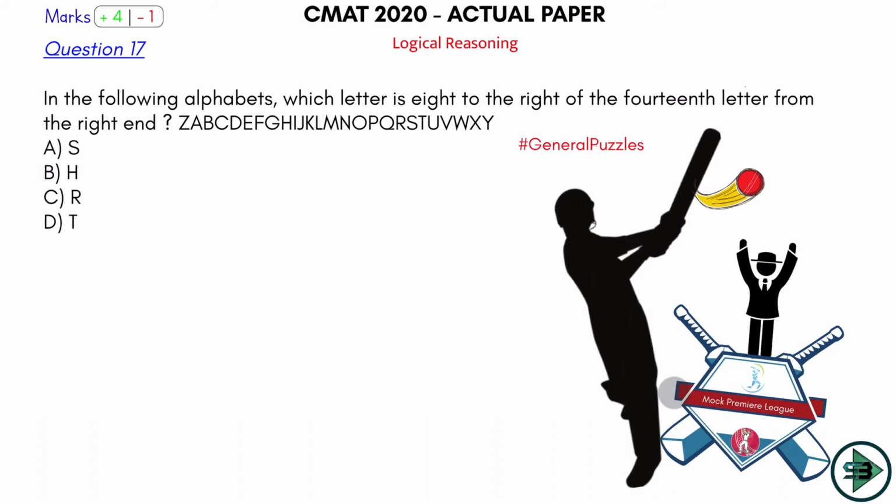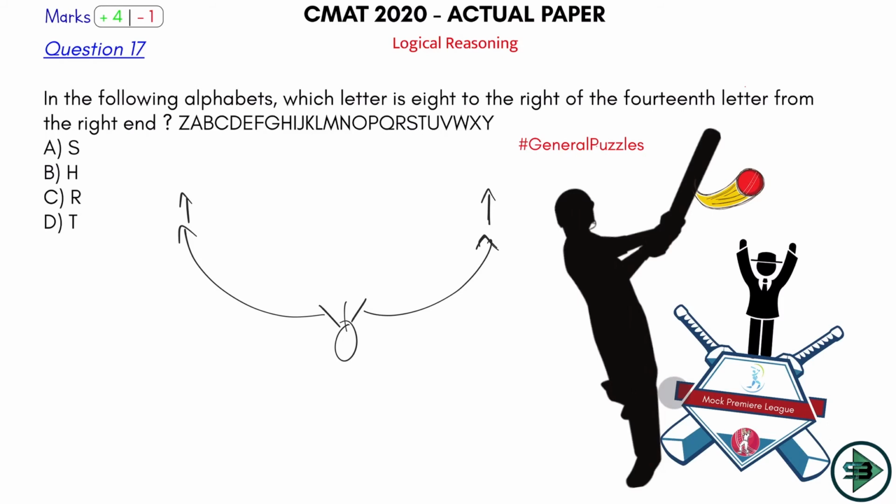There's a shortcut, 14th letter from the right hand. So 8 to the right of 14th from the right. Okay, what is your right? We had learned this in the class. Your right hand is always your right and your left hand is always your left. Okay, so this is your left hand if you are sitting like this here. So this is your left hand and this is your right hand. So if you are talking from the right, you're talking from here. So what is being asked? Which letter is 8 to the right of the 14th letter from the right?